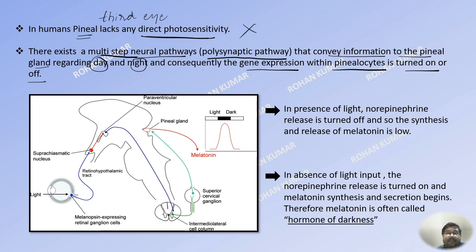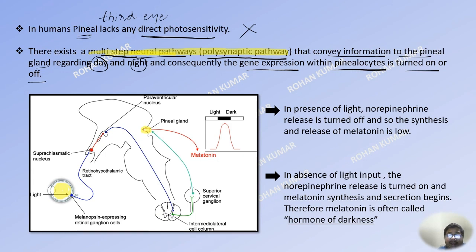Now, how is it getting information regarding the day and night from the eyes? Actually, there exists a neural pathway, or in other words, we can say that there exists a polysynaptic pathway. Polysynaptic means there are many neurons that are making connections with each other and there are many synapses. Hence, a polysynaptic pathway or a multi-step neural pathway will convey the information from the eyes, that is from the retina, to the pineal gland. Here in this diagram, you can see this multi-synaptic pathway.